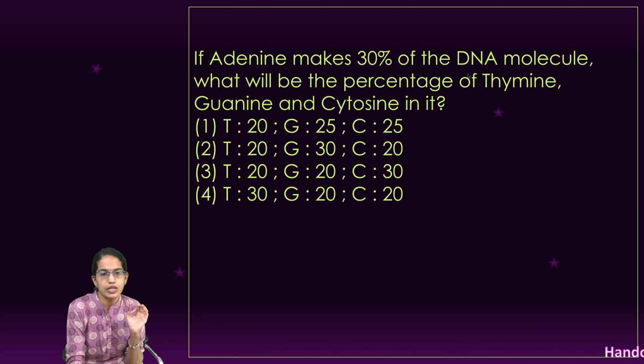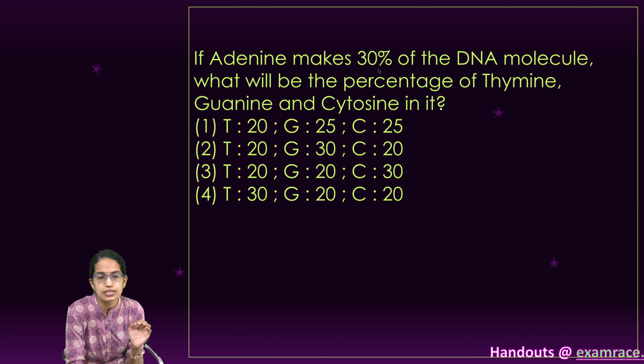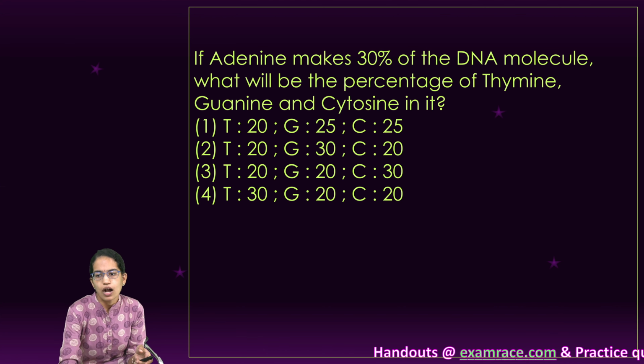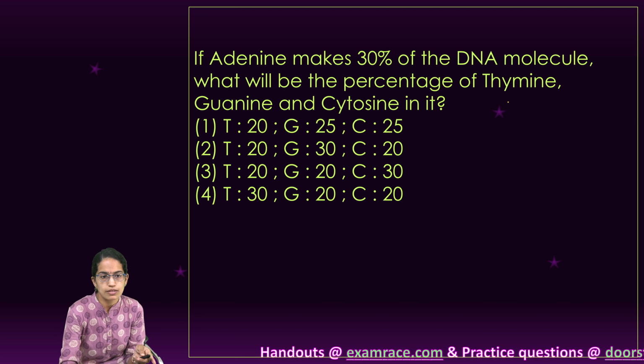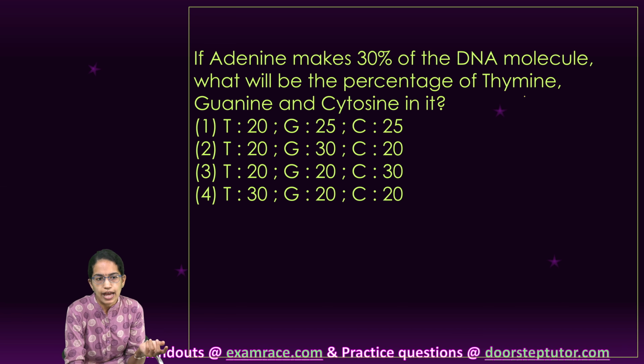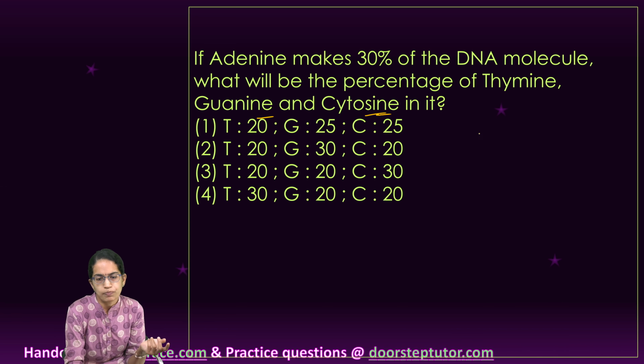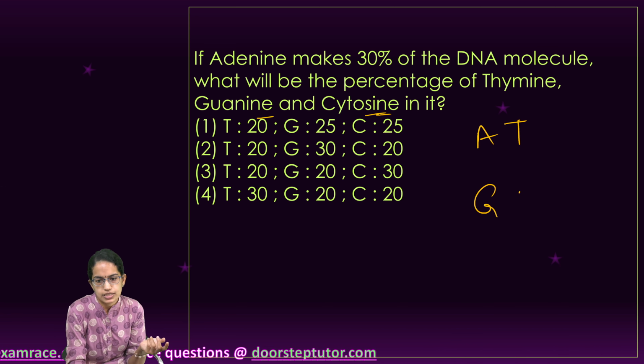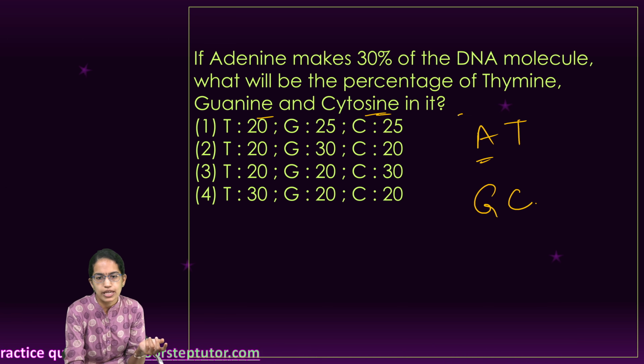The next is a very important question. If adenine makes 30% of the DNA, what is the proportion of thymine, guanine and cytosine? So A and T bond together, G and C bond together. Clear? So if A is 30%, T would also be 30%.